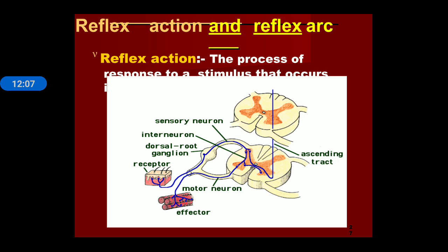Reflex action is a sudden, or you can say unconscious, response towards a stimulus, and the pathway by which reflex action takes place is known as reflex arc.